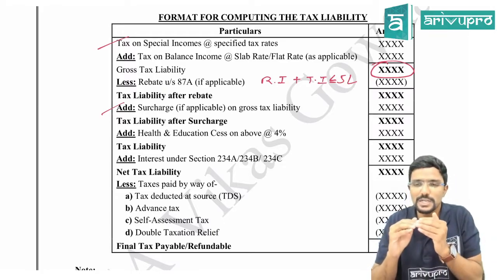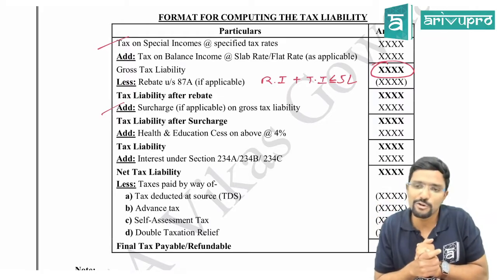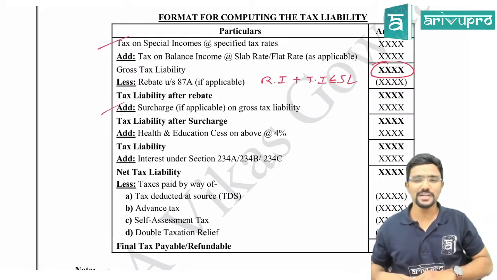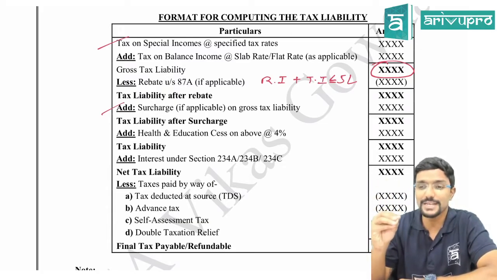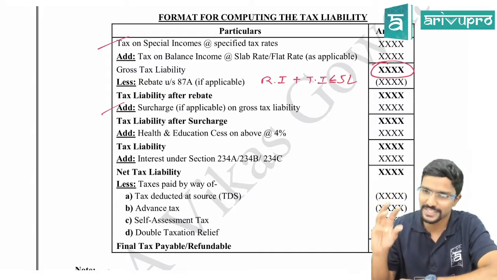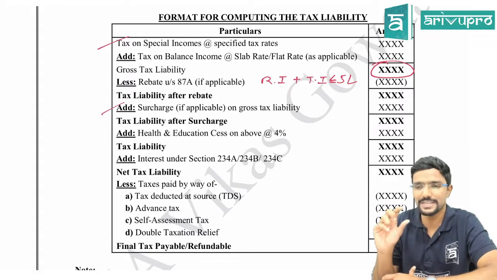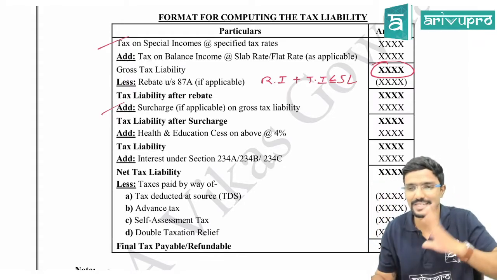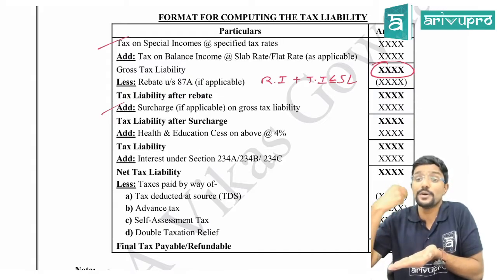When your income is crossing some limits, you are having huge income, the government thought, if you are a higher income person, over and above normal income tax, we will also charge something called surcharge. Surcharge is also under income tax only. We don't name it as income tax, we call it surcharge. Sir, what is surcharge? In simple terms, it is an additional tax over and above income tax.